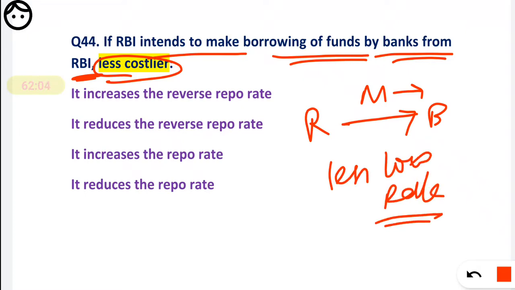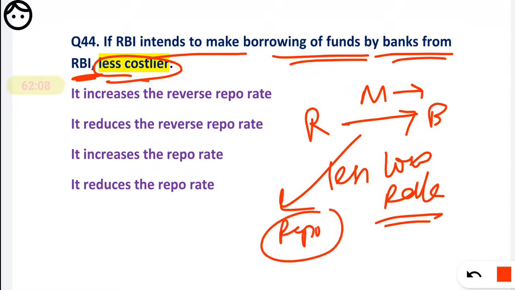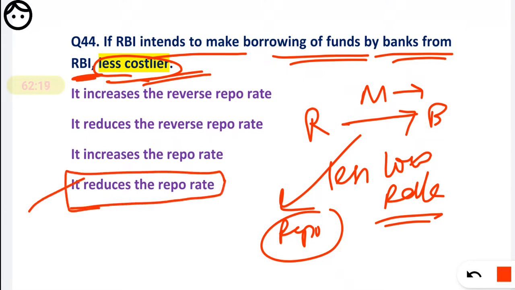And what is the rate of that? We know this is the repo rate. If we want it less costly, then definitely we have to reduce the repo rate. So see the options. In the fourth option, it is reduce the repo rate. So you have to mark the fourth option as your answer.